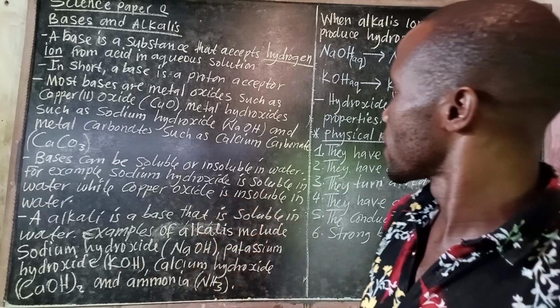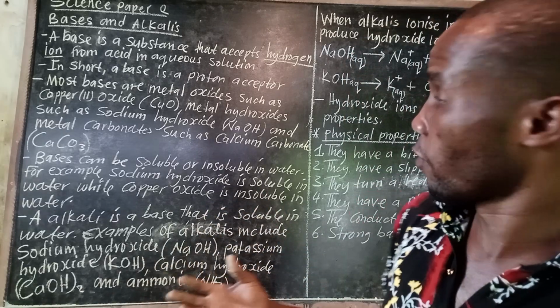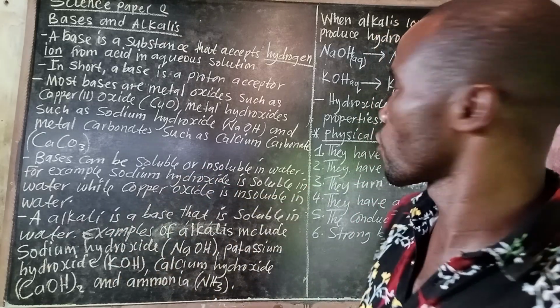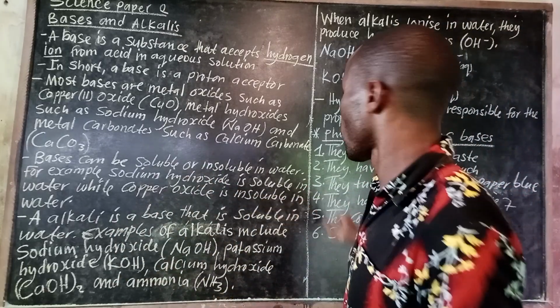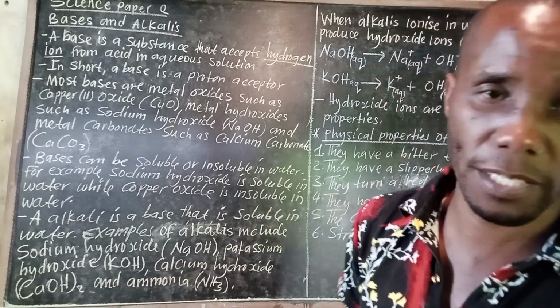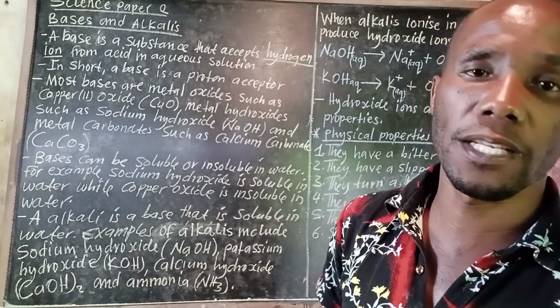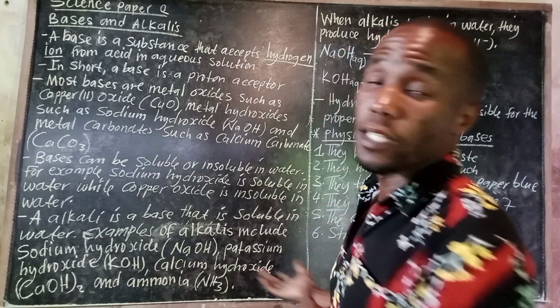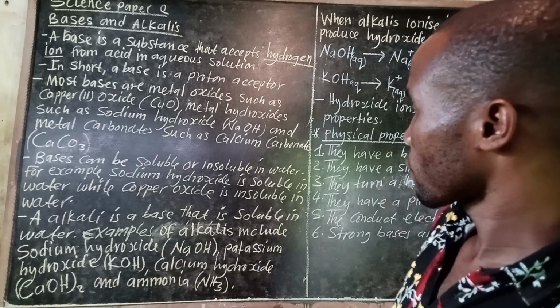Then bases can be soluble or insoluble in water. For example, sodium hydroxide is soluble in water, while copper oxide is insoluble in water. So you have seen both of them, they are what? Bases. But the one is soluble, the other one insoluble.